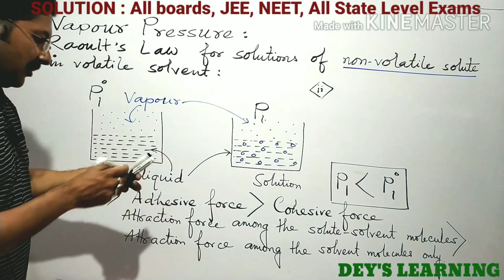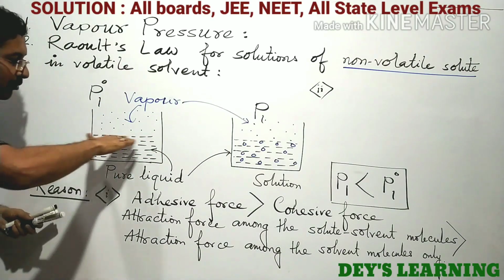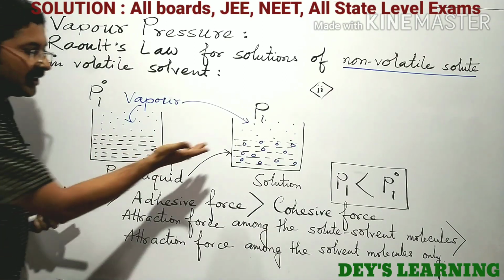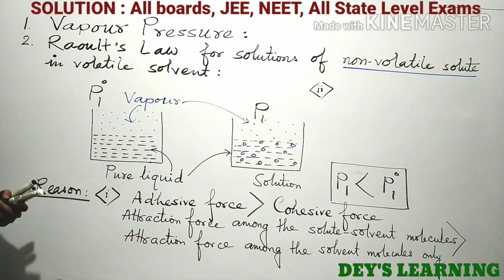So say here 100 molecules will be present in the outer surface, and here 80 molecules will be present in the outer surface.